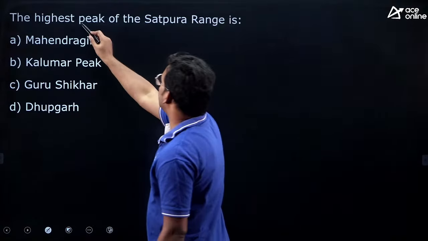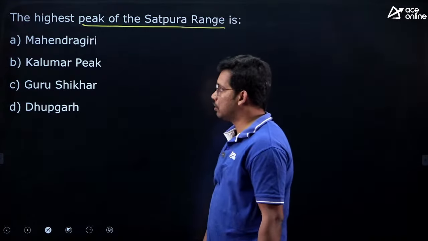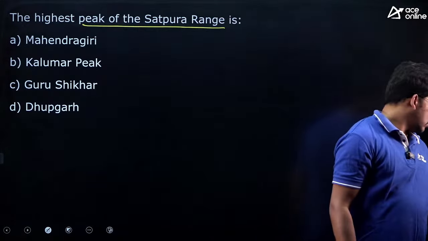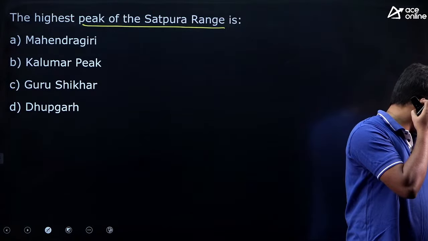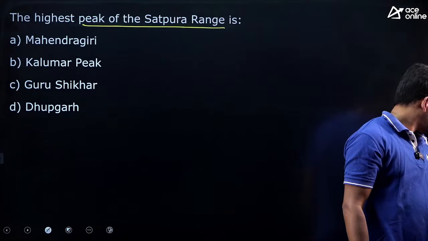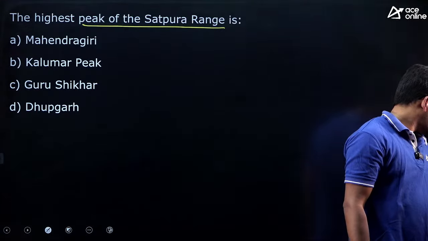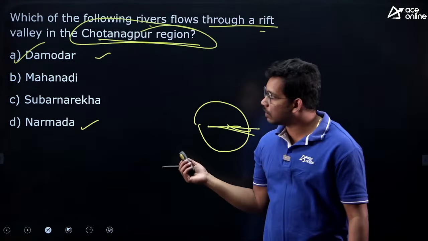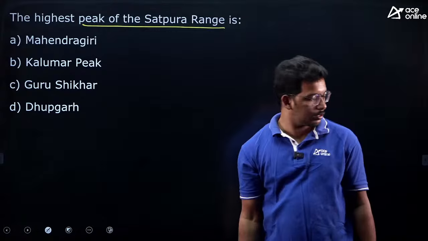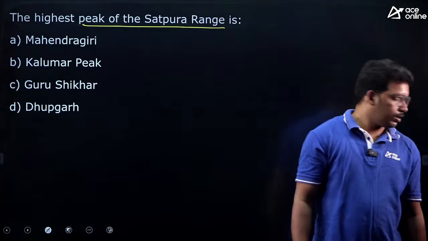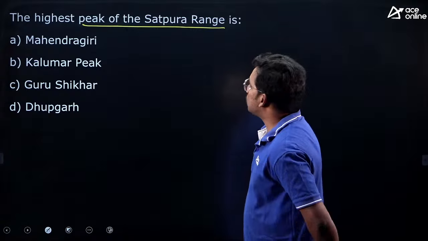Next question, the highest peak in Satpura range: Mahendragiri, Kalumar, Guru Shikhar, Dhubgarh. Please answer this. This is a previous question, a very important one. For the past question, it is A, through rift valley. No one has answered, okay. So, now tell me the highest peak in Satpura.